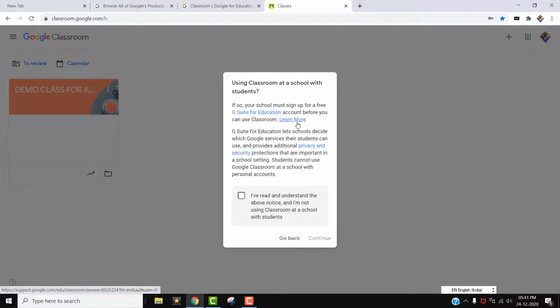Now it is the agreements. We have to accept the conditions of Google to make the classrooms. So you click, I have read and understood the notice. If you want to read all the details, you can, and whichever you want to understand more, you click on learn more. Then you click this tick, then continue.